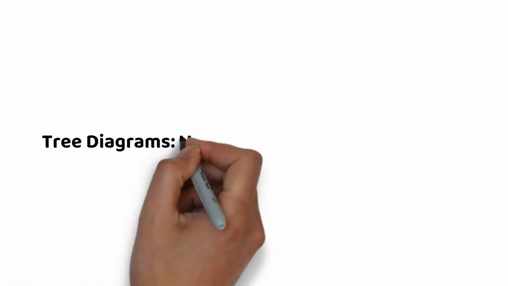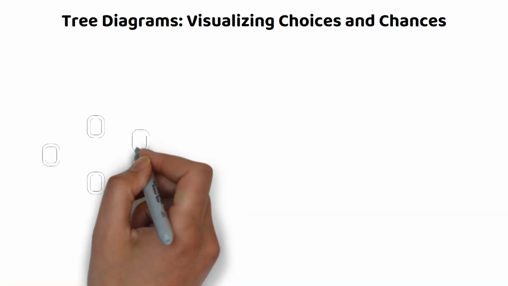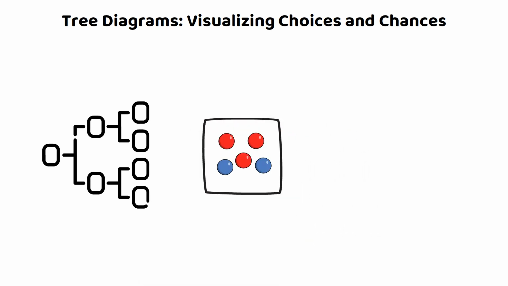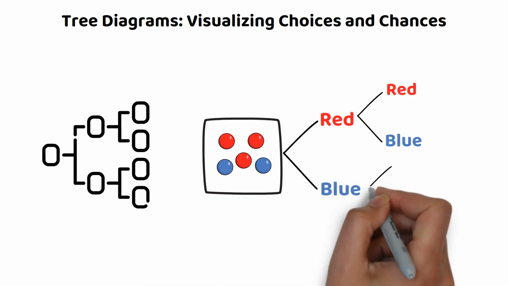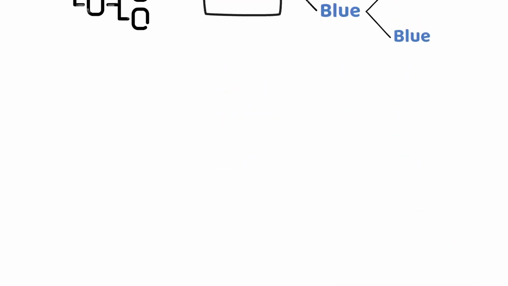Tree diagrams, visualizing choices and chances. A tree diagram is a handy visual tool that maps out outcomes and their probabilities. When picking a ball from a bag containing 3 reds and 2 blues, then replacing it and picking again, a tree diagram would branch out, showing all combinations of choices.